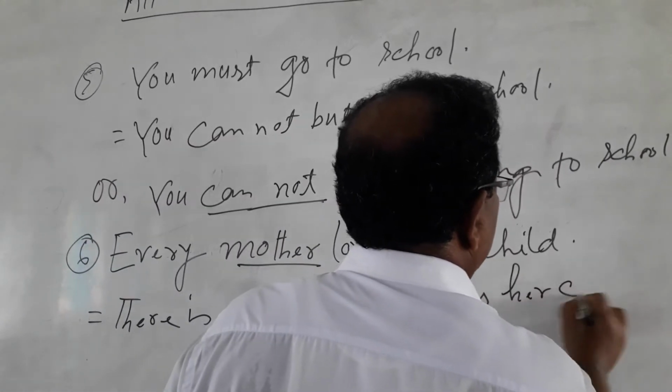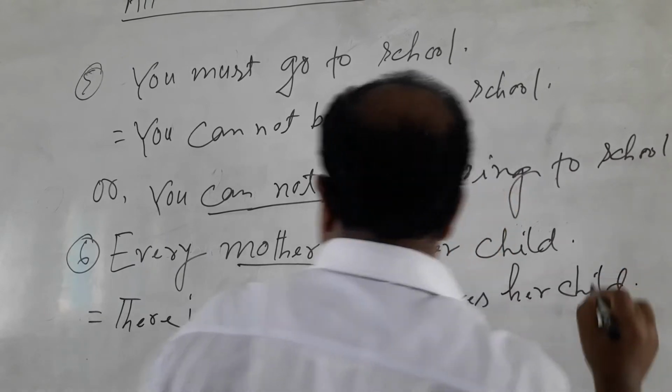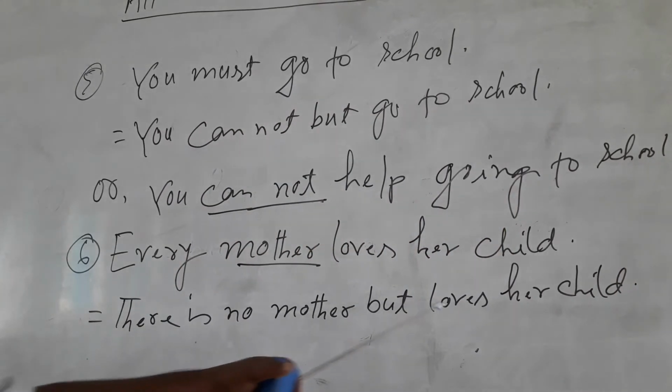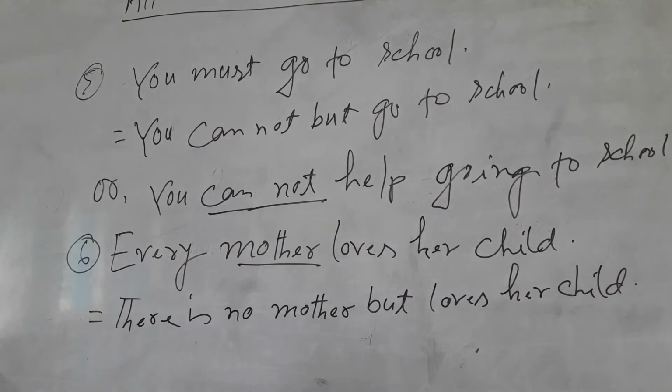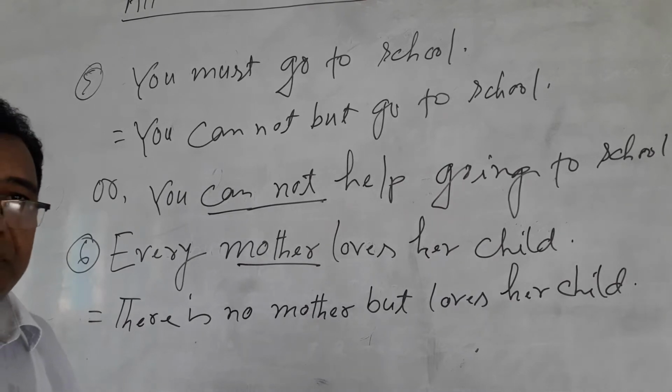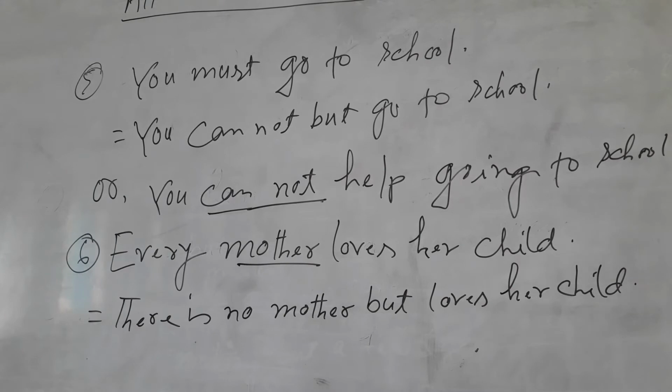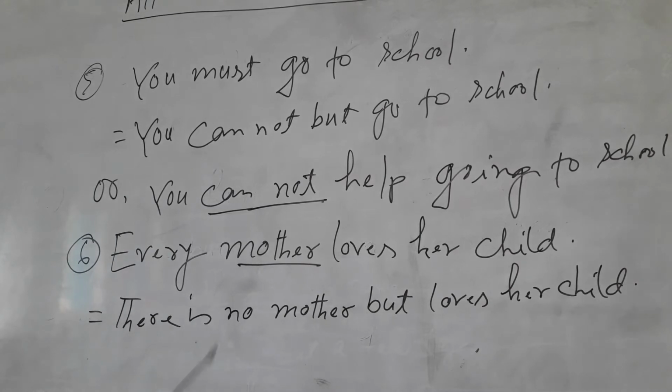There is no mother but loves her child. Every patriot loves his country more than his life. There is no patriot but loves his country more than his life.